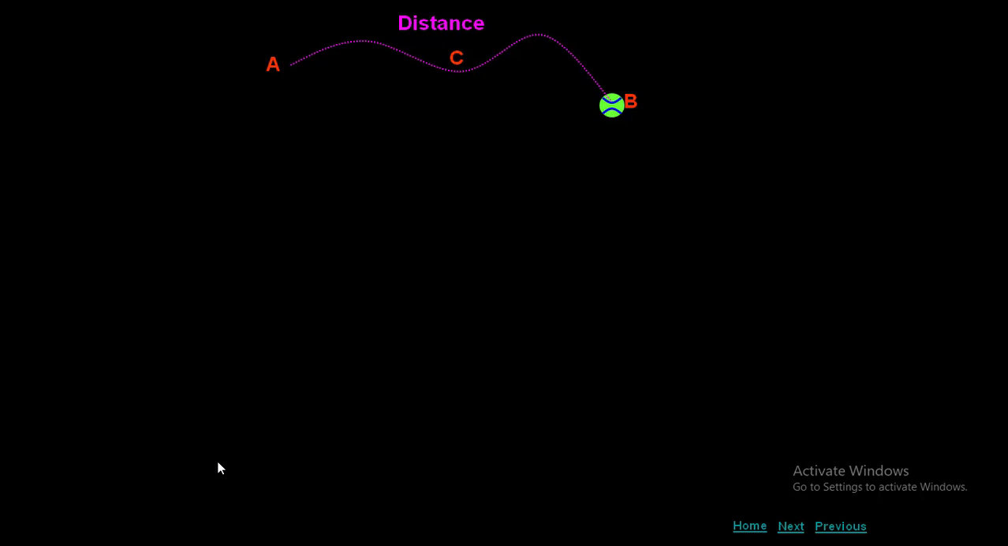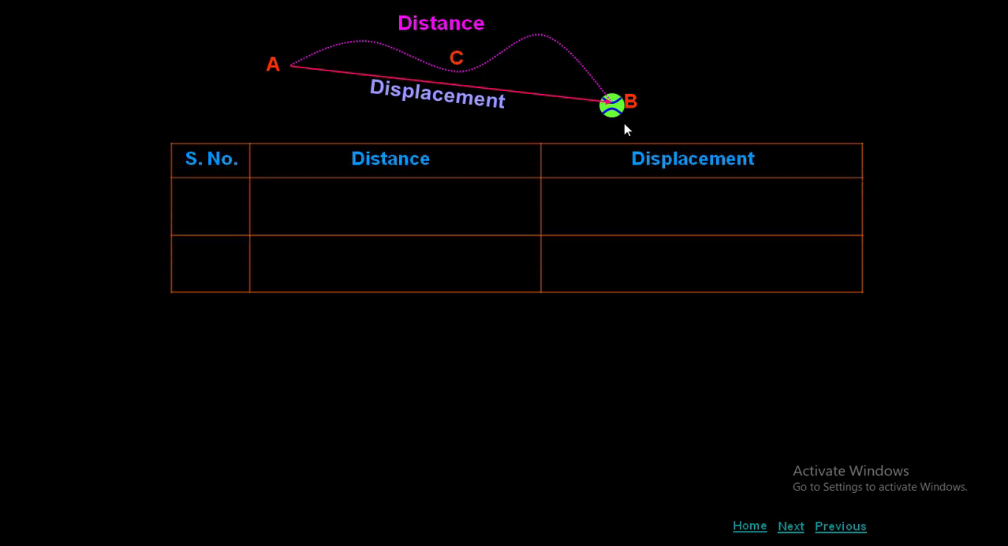Now you can see paths A, B and C. The ball has moved in different ways. If you measure the actual path followed by the body, that represents distance. But if you measure the shortest path between them, it represents displacement. So distance is a scalar, displacement is a vector.